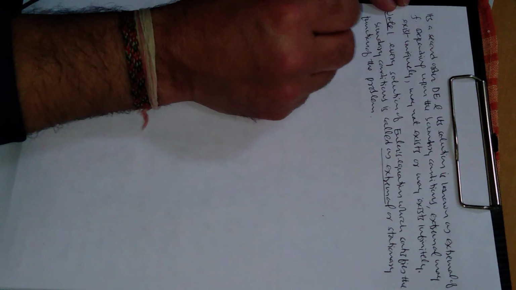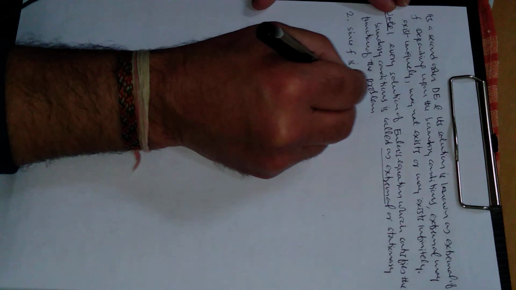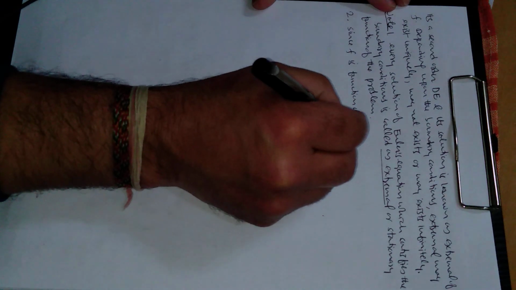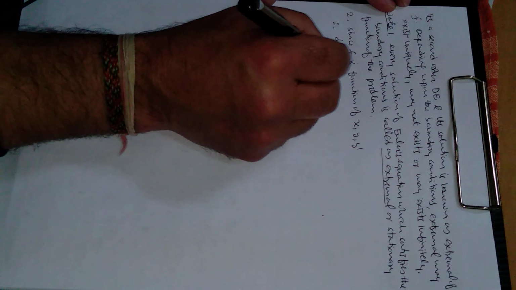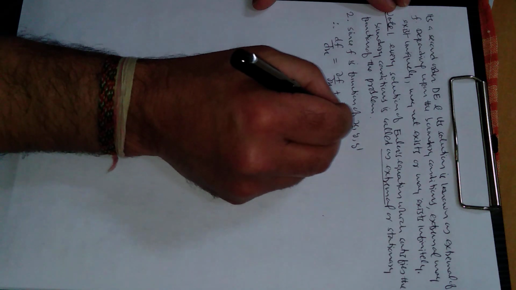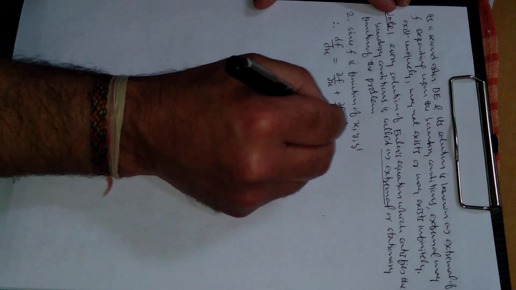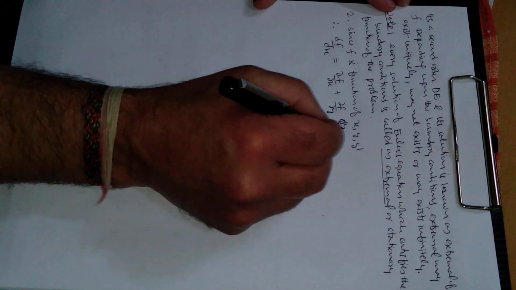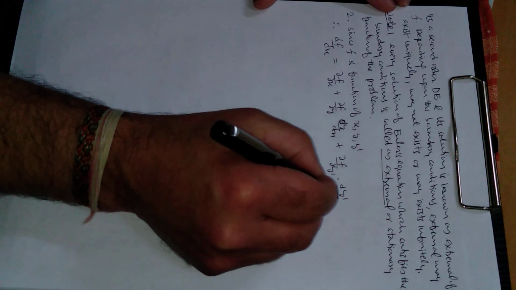Note number 2, since f is a function of x, y, y dash, therefore the ordinary derivative of f with respect to x will be the partial derivative of f with respect to x, plus the partial derivative of f with respect to y times the ordinary derivative of y with respect to x, plus similarly, f with respect to y dash times the ordinary derivative of y dash with respect to x.